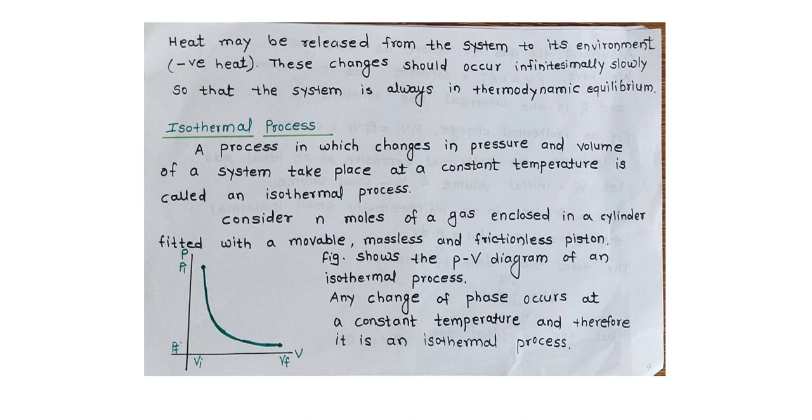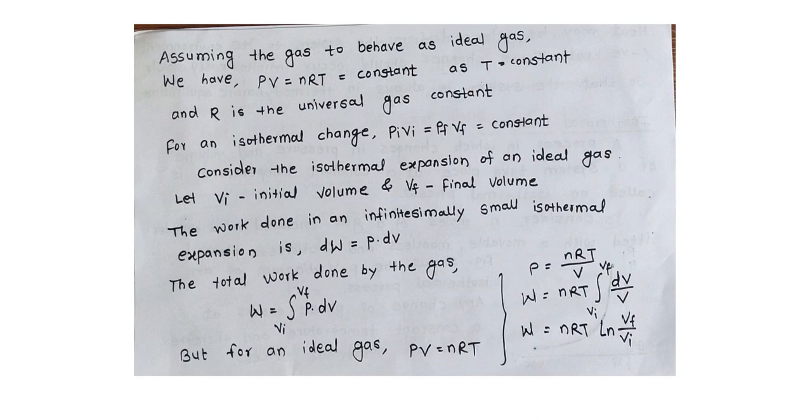For this, consider n moles of a gas enclosed in a cylinder fitted with a movable massless and frictionless piston. This figure shows the PV diagram of an isothermal process. Pressure volume diagram of an isothermal process. Any change of phase occurs at a constant temperature and therefore is an isothermal process. Assuming the gas to behave as an ideal gas, we have PV equals nRT.